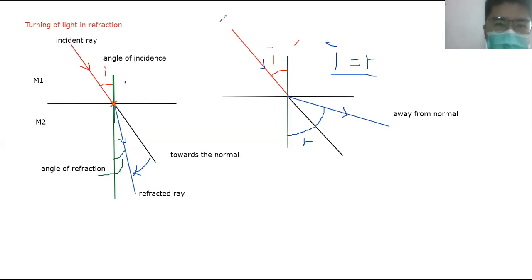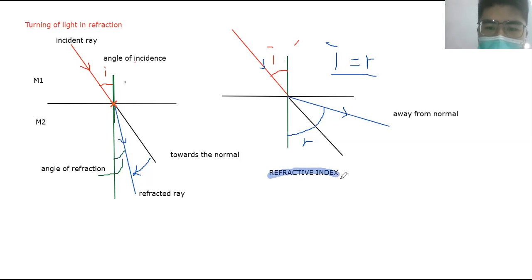Okay, now the big question: how do we determine whether the light will bend towards the normal or away from the normal? We look at the refractive index. Okay, we talked about the refractive index. What is the refractive index, Ryan Tan?